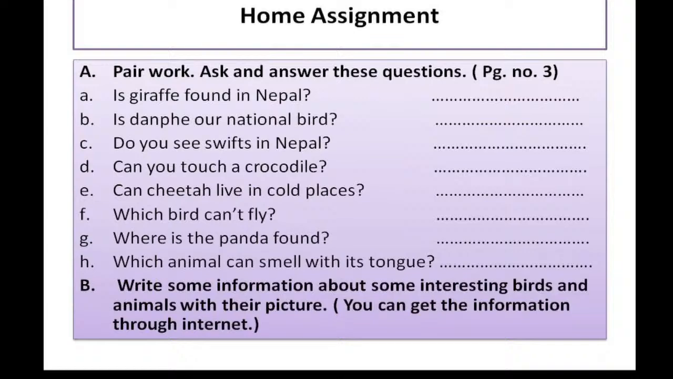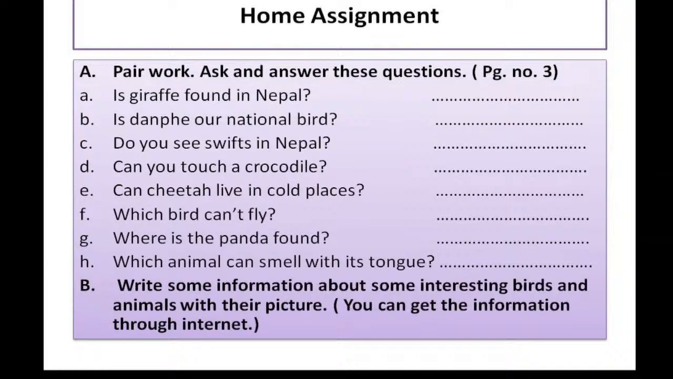G number, where is the panda found? In this G number, you have to write the native place of the panda. Okay. H number, which animal can smell with its tongue? We learned about many animals, and among those animals we learned that one animal smells with its tongue. Now which is that animal? You have to write the name.